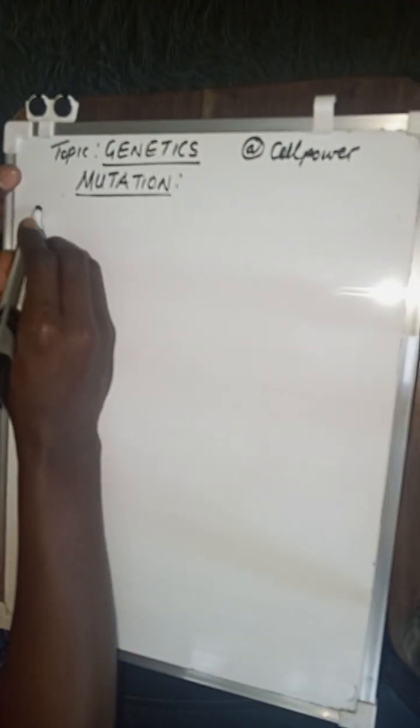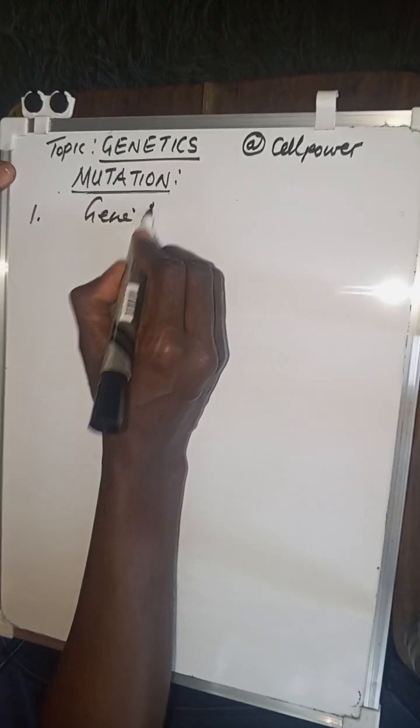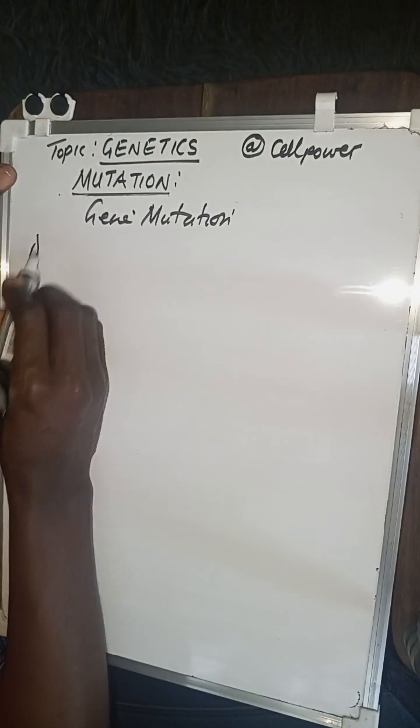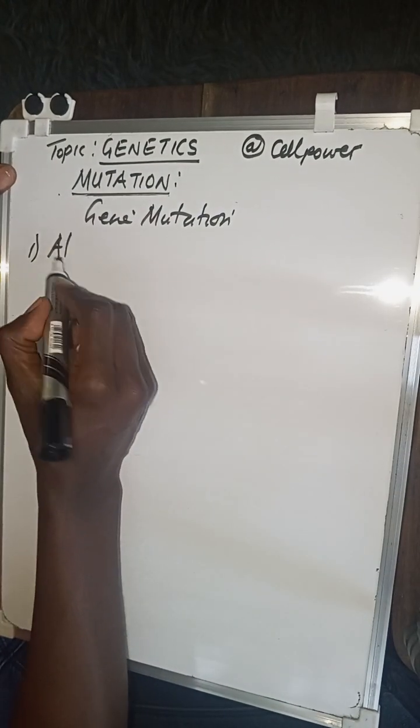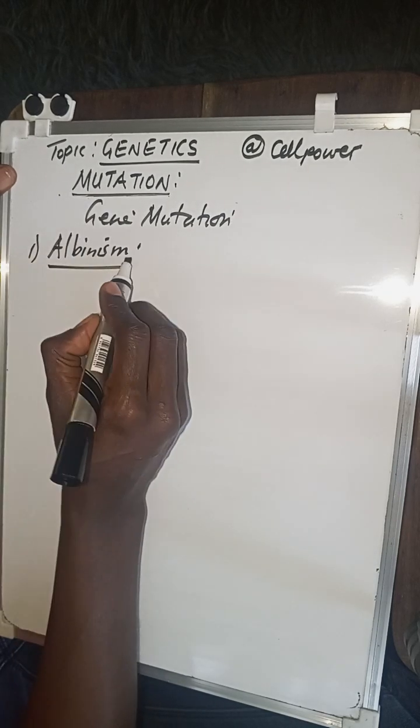So we can start with the first one, which is albinism. Remember, we are still looking at gene mutation. What exactly is albinism?